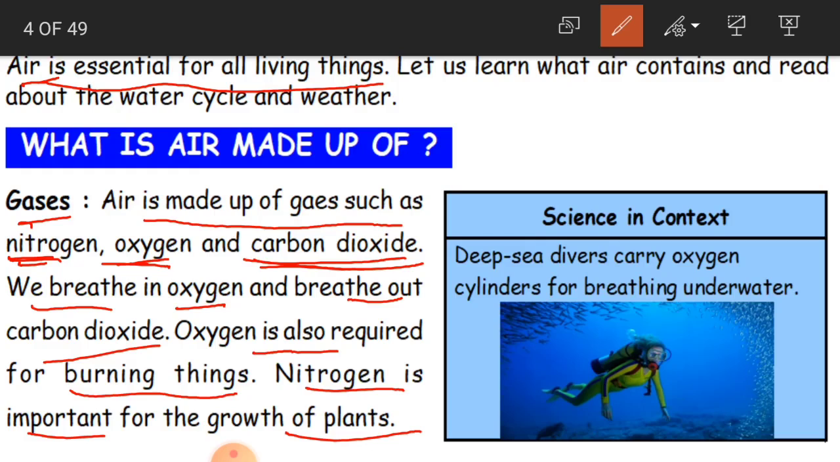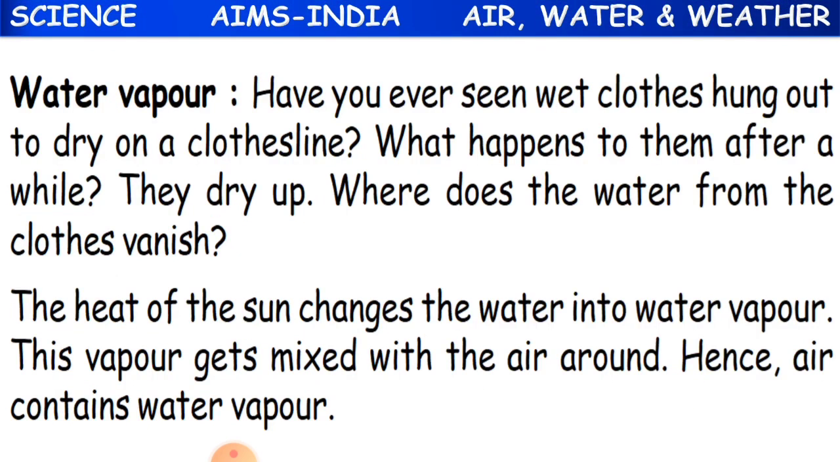Like as we take food, why do we need food, children? For our energy, for our growth. In the same way, plants also need food, to have growth. And this growth is possible because of nitrogen. It is a very important gas for the plants. Okay, children, clear? Now we learn about water vapor.